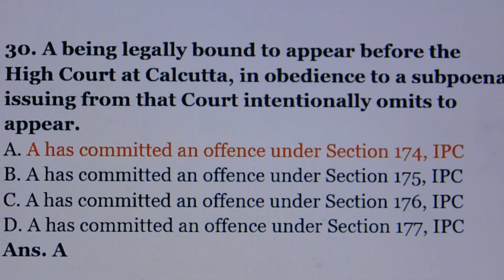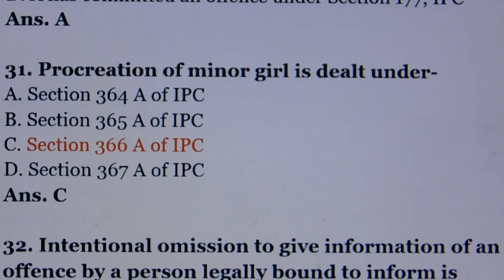Question number 30. A being legally bound to appear before the High Court at Calcutta in obedience to a subpoena issuing from that court intentionally omits to appear. Answer is option number A. A has committed an offence under section 174 of IPC. Question number 31. Procuration of a minor girl is dealt under. Answer is option number C, section 366A of IPC.